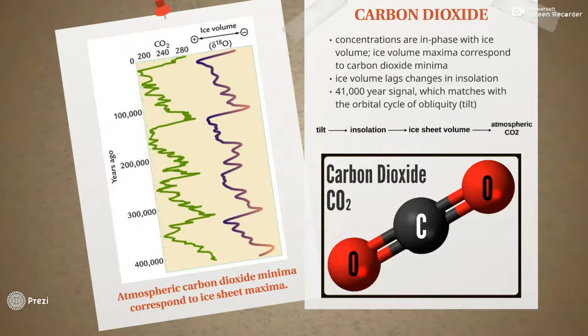The second greenhouse gas influenced by orbital changes is carbon dioxide. Atmospheric CO2 concentrations respond to oscillations in ice sheet size. When ice sheets were large in the past, CO2 concentrations were low. These changes in ice sheet size are initially forced by insolation and produce a 41,000-year signal that matches the cycle of obliquity.